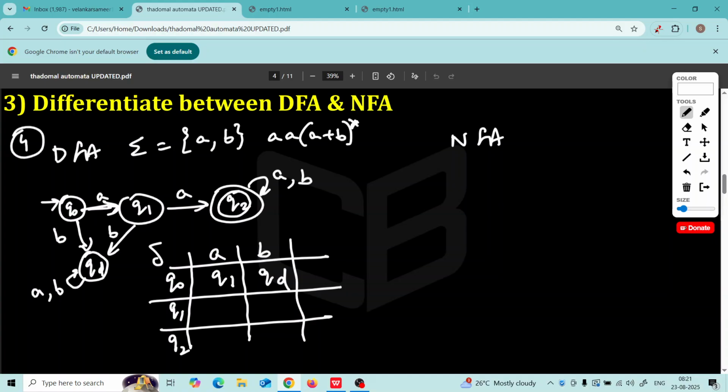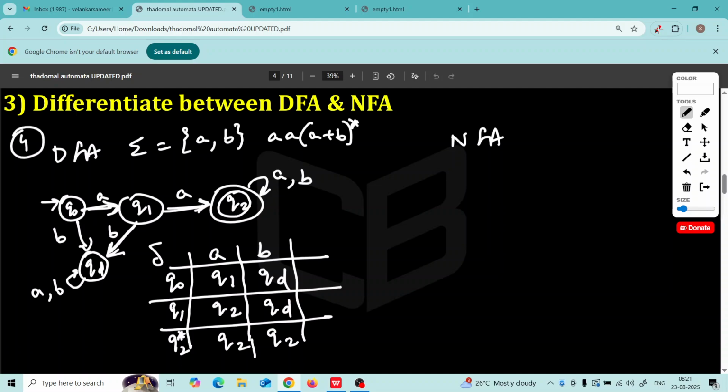First two letters should be AA. Now, Q1 on A goes to Q2, and Q1 on B goes to QD. Observe, Q1 on B is going to QD. Q2 is the final state, and Q2 stays in Q2 on A and B.